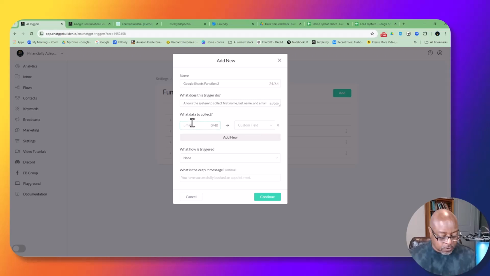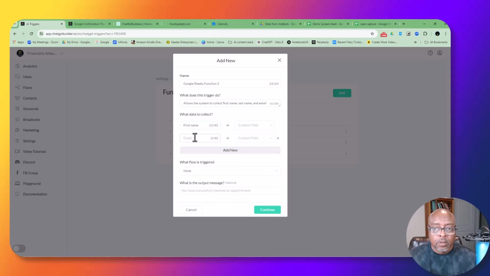I'm going to say first name, last name, and it doesn't matter how you put these in there. They're doing some magic stuff in the background. But in the custom field, I'm telling it first name. So that's what I'm creating, the custom field, last name.